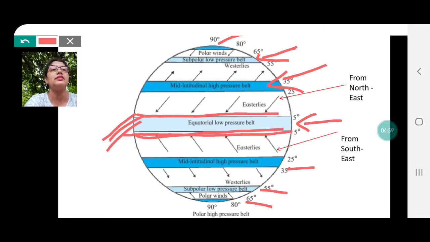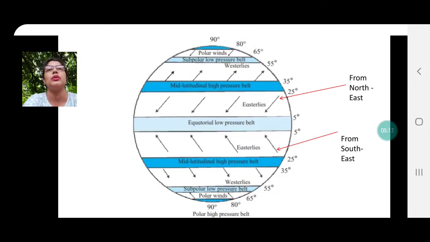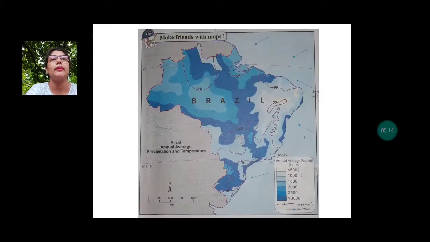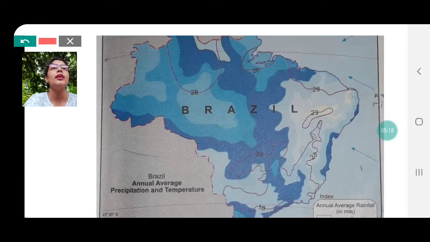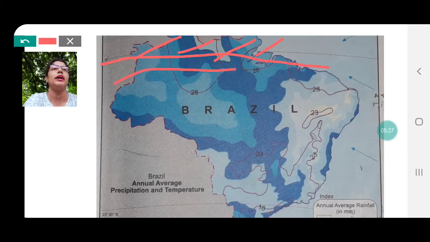Why do we have a low pressure area here? The reason is because the sun rays are perpendicular at the equator throughout the year, and therefore a low pressure area is created in the equatorial region. We'll go back to our map once again. Now if you look at this picture here, we know that the equator is here. So the top part falls under 5 degrees north and the lower part falls under 5 degrees south.